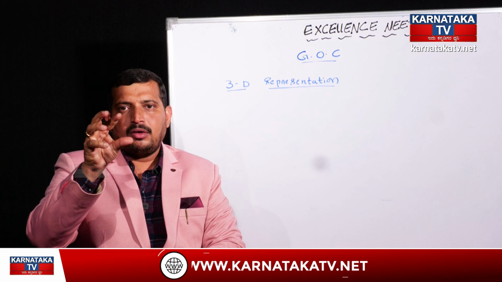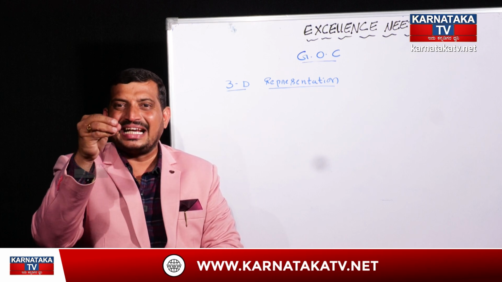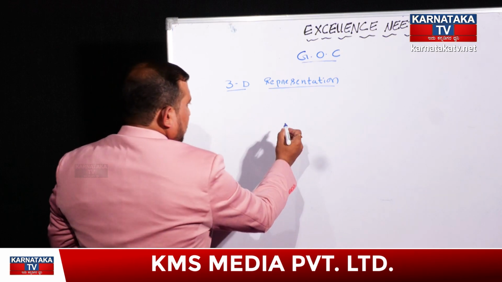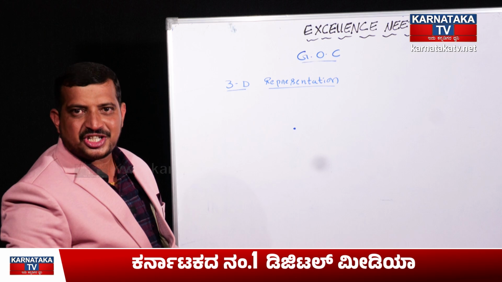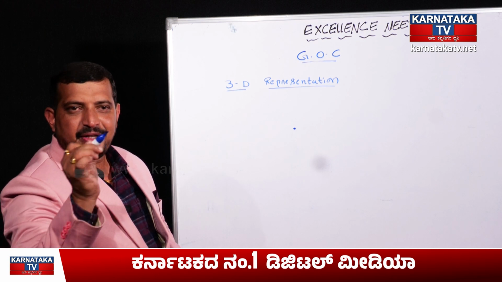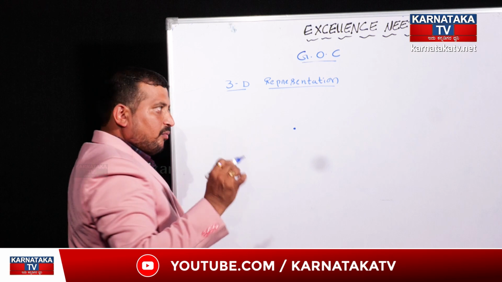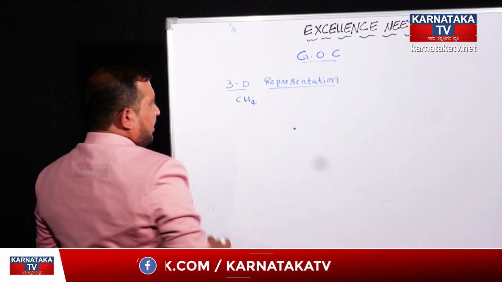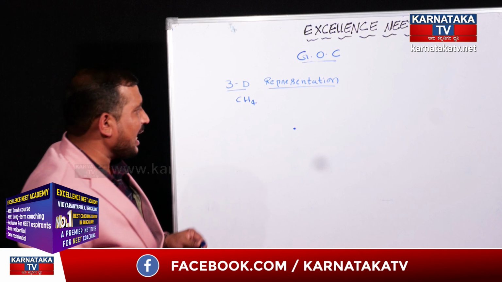First I will write down the three-dimensional structure of methane. The carbon atom will be represented by one small dot. That dot will represent a carbon atom. While I am writing the three-dimensional structure for methane, methane has 4 hydrogen atoms and 1 carbon atom.